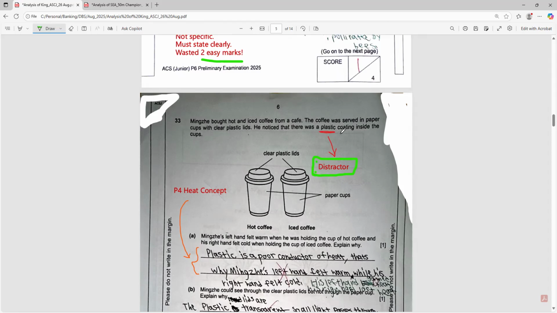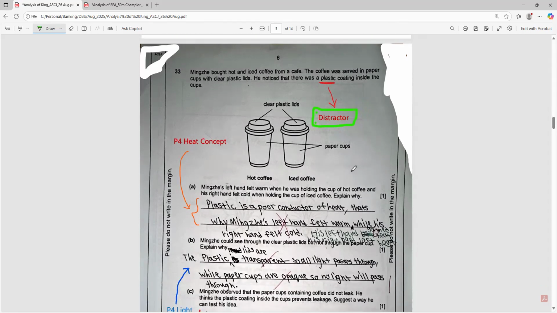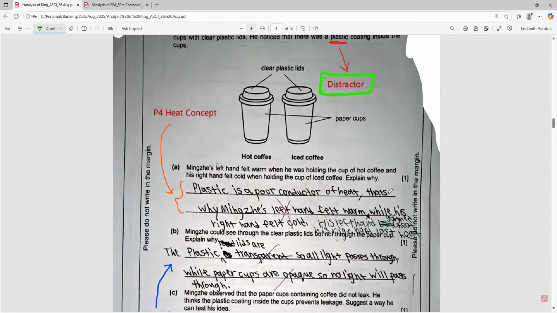Notice I put my special remark here: distractor. This part, where they put plastic, is actually a distractor, because this student was distracted by the plastic. From my scientific reasoning, he put that plastic is a poor conductor of heat, thus Mingz's left hand felt warm while his right hand felt cold. Actually, it's not logical, right? Because if it is a poor conductor of heat, it shouldn't be the reason.